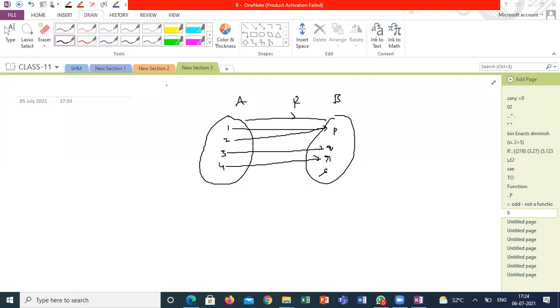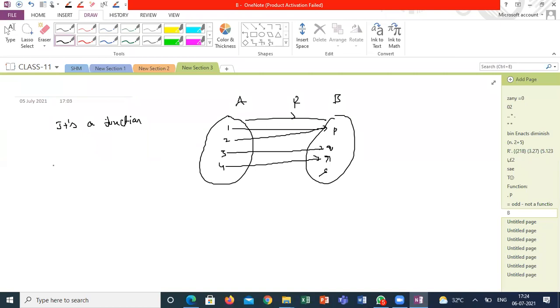Sir, isn't it a function? It's a function. Sir, from B to A, it's not a function. From A to B, it's a function. Yes, sir. I am not talking about that. We never discussed B to A. Now I am discussing B to A. We'll discuss that in grade 12. That we will leave.